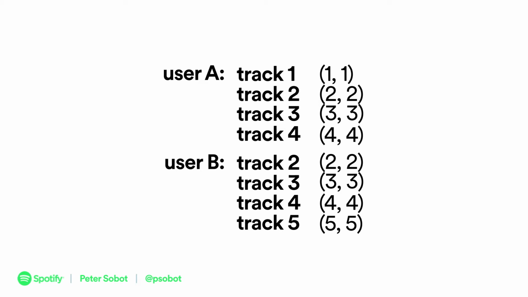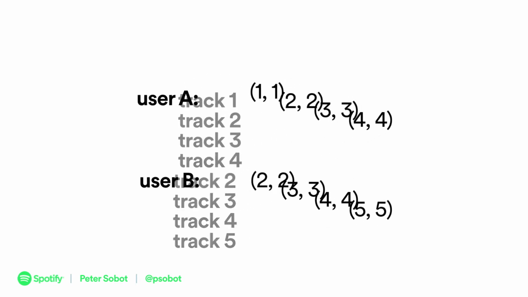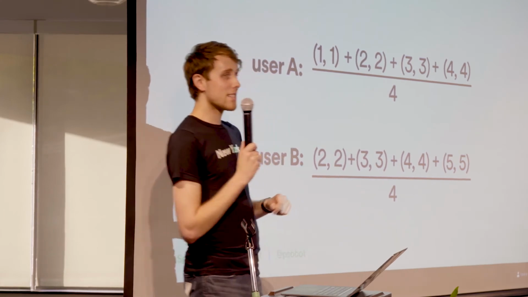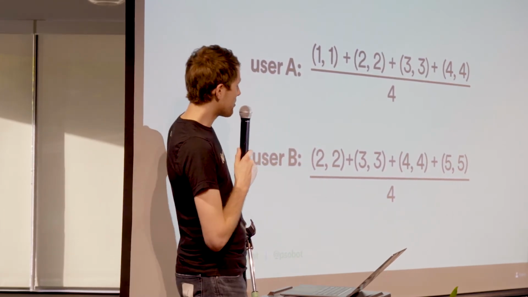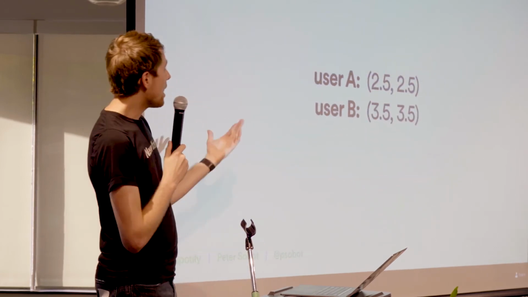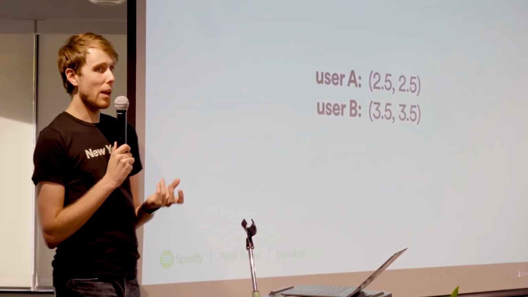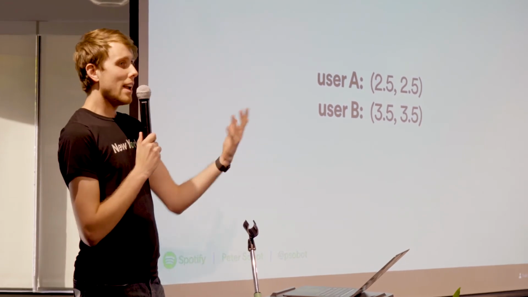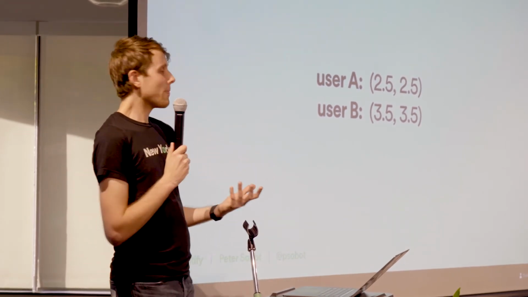Well, going back to high school math, these are vectors. We can basically just do arithmetic on the vectors. And so we use this very complicated algorithm called averaging to take the 4 vectors of the tracks this person's listened to and the 4 vectors of the tracks this person's listened to, put them all together, average them. And now this user is represented by a single vector. And we can do a lookup in that point of the space, and we get all the tracks that are similar to what they listened to, and ta-da, your Discover Weekly sounds pretty good. There's a lot more magic on top, but this is the fundamental principle that drives literally all the recommendations we do at Spotify.